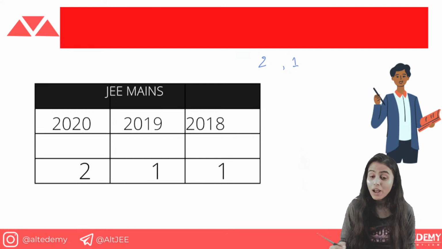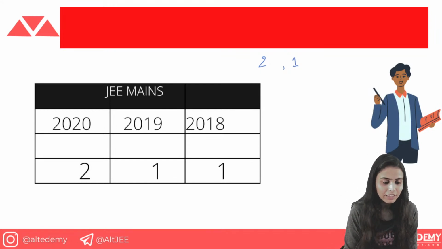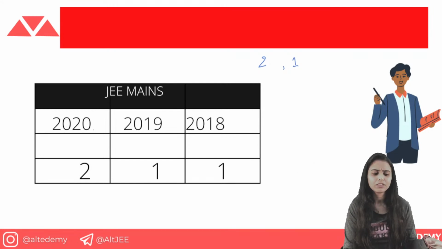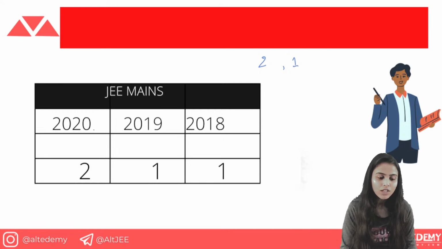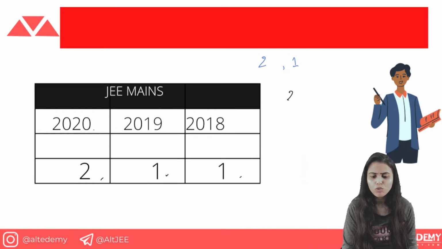Okay, so with this fact, moving forward, you know the trend. This is basically the Mains paper trend. In 2020, two questions were asked. In 2019, one. Basically in 2020 the shifts started, shift ones, and there were dates for the papers. Seeing the common number of questions in the papers, they were basically two questions, one question, two questions.